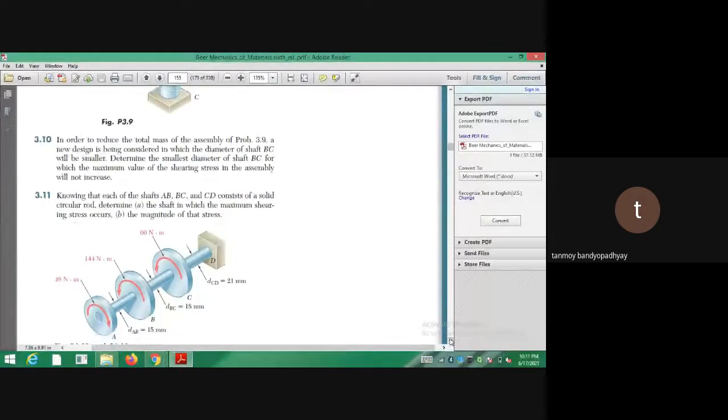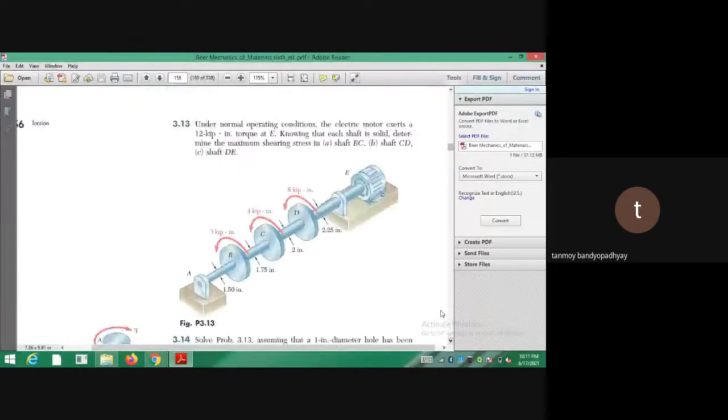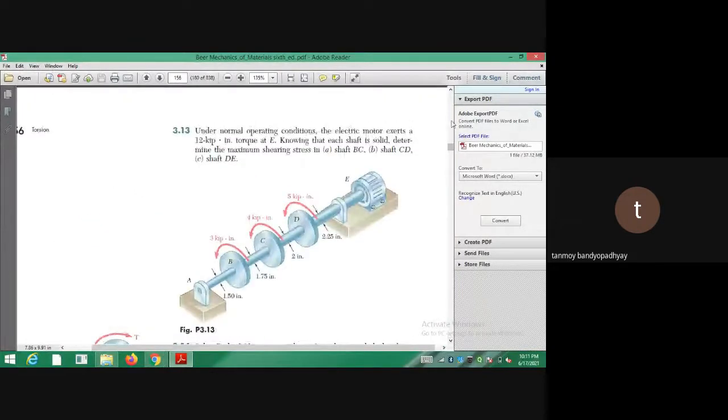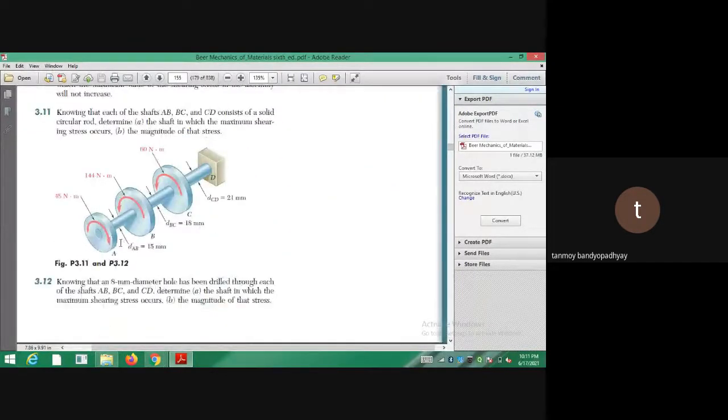It's just 3 different portions. It is the same thing we have done, so you can divide it into 3 different shafts, AB, BC and CD. For each of the portions you calculate the torques. You take cross sections between A and B, and you balance the torques either from the left side or from the right side, either side you can do.